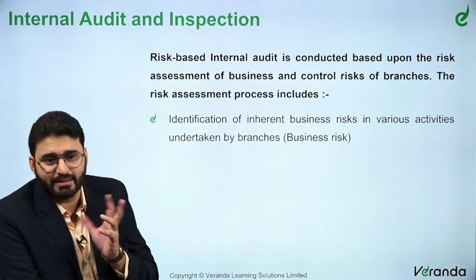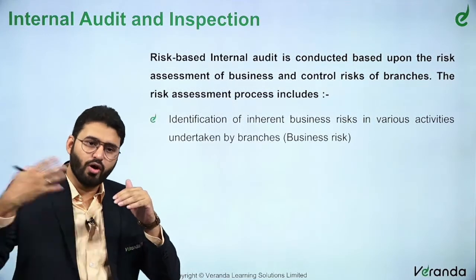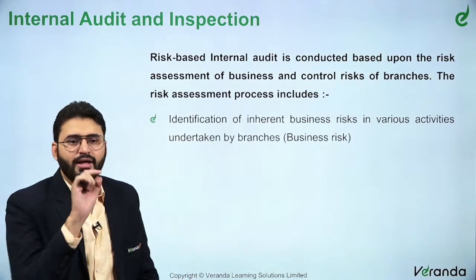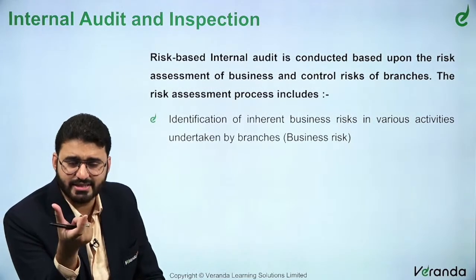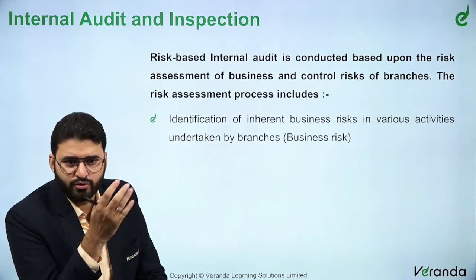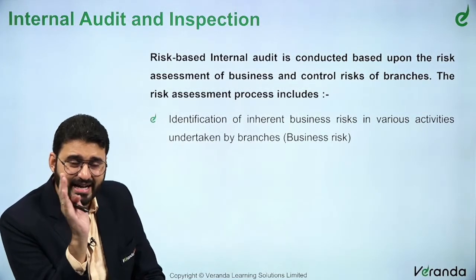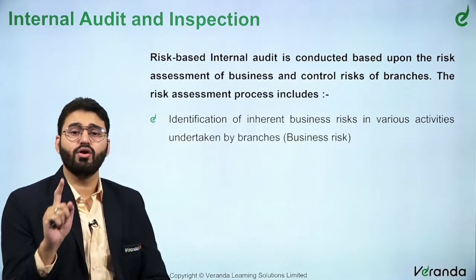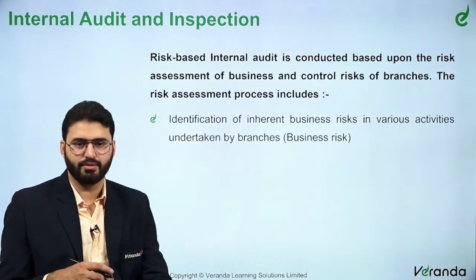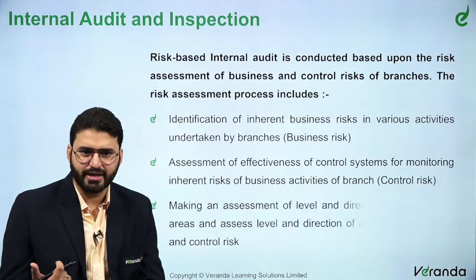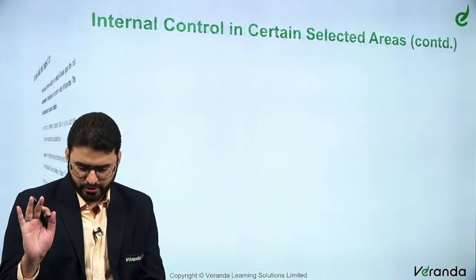So now the next amendment is on internal audit and inspection. There's something called risk-based internal audit. More risk, more procedures you have to do, same process. So there is a concept of risk-based internal audit. Which area in the bank has a risk: advances, deposits, interest. Basis that, you pick the area and then do the audit there. So risk-based internal audit is conducted based upon the risk assessment of business and control risk of branches. The risk assessment process includes identification. So it's very simple, whatever we discuss: identification, assessment, making an assessment of level, and that's only 3 points.